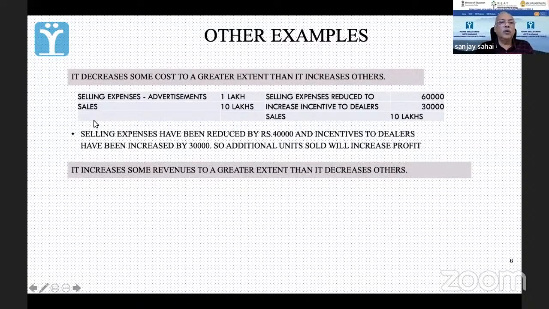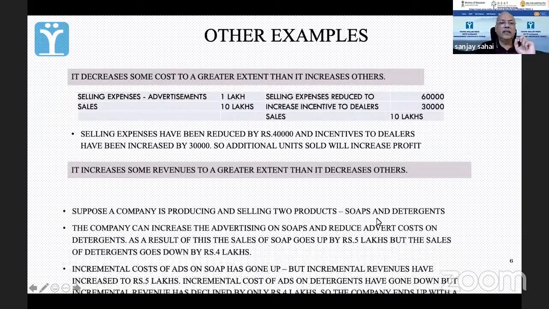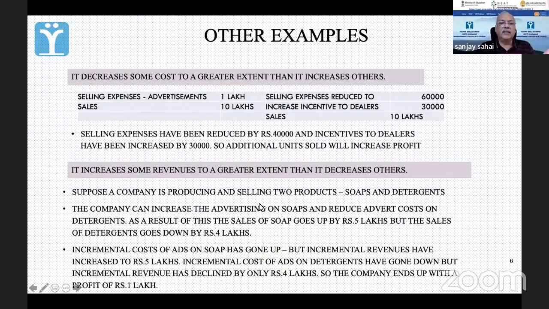so the third one was, it increases some revenues to a greater extent than it decreases others. Now let us take an example like this. There is a company that is producing soaps and detergents. Now it is obviously spending money on advertising for soaps and for detergents. Or in this, it decides, let me pay more attention to advertising for my soaps. Detergent पे हम कम कर देते हैं.